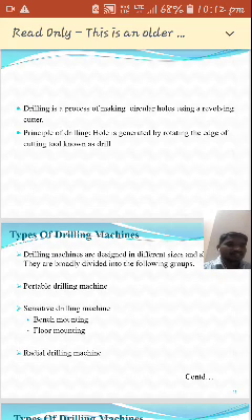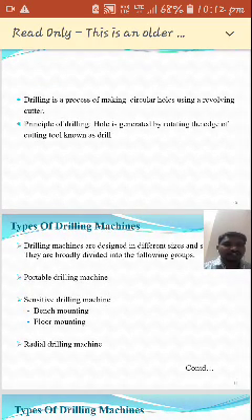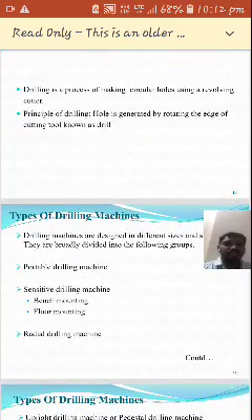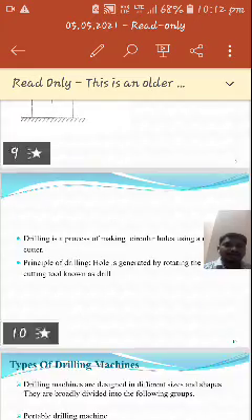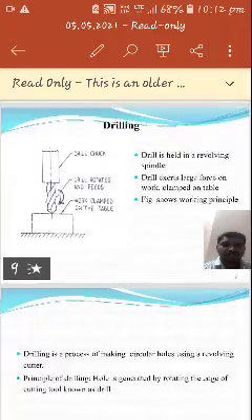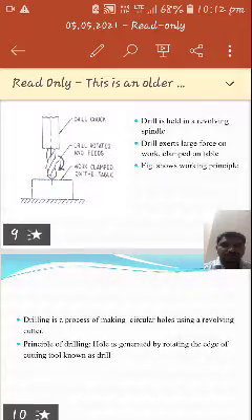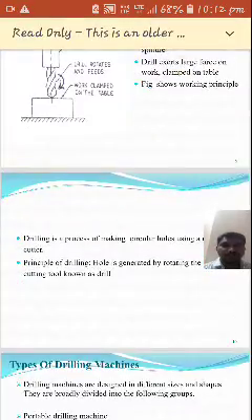Here the rotating cutting tool is fed against the workpiece. The workpiece is held stationary on the table, so that it exerts a large force, the metal is removed, and a hole is generated. This process we call drilling. This is called the drilling principle, and it is shown in slide number 9. That picture shows the principle of drilling machine.